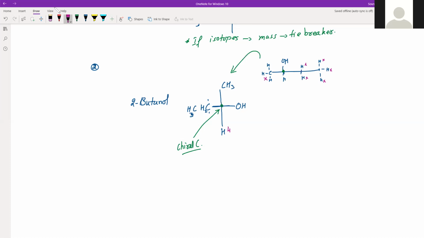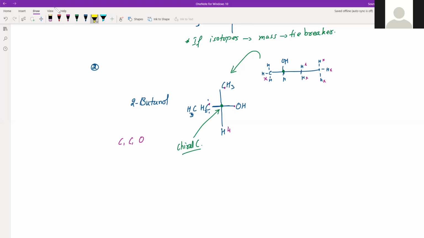Now see, the atoms directly attached to this chiral carbon are C, C, and O. I'm talking about this C, and this O. Out of carbon and oxygen, oxygen has the higher atomic number.